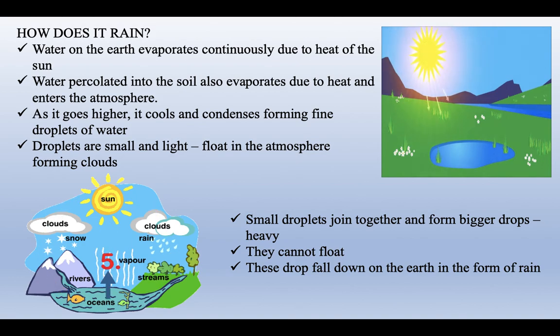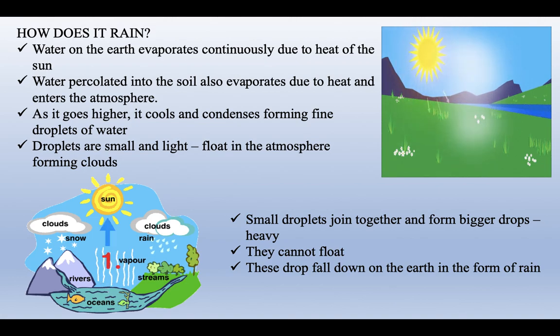But as they come together, they start forming clouds. All these small droplets start coming together and form bigger droplets. They cannot float because they are heavy now, and they start falling down because of gravity. And that is how, children, we get rain.